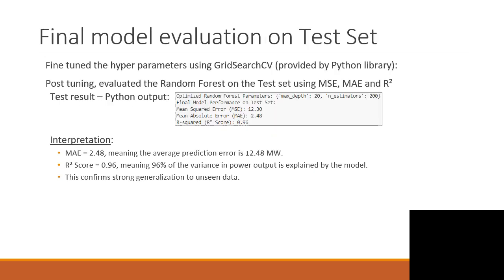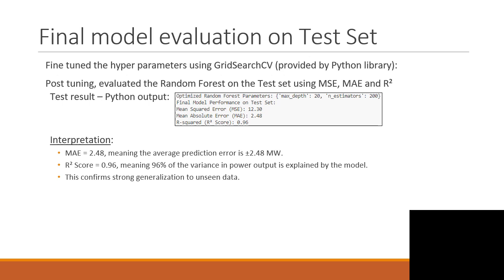I fine-tuned the hyperparameters using GridSearchCV, which is provided by the Python library. Post tuning, I evaluated the random forest on the test set using MSE, MAE, as well as R squared. The test result is as follows. Mean squared error is 12.30, mean absolute error is 2.48, and the R squared score is 0.96.